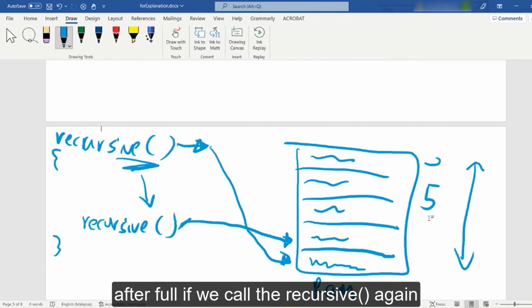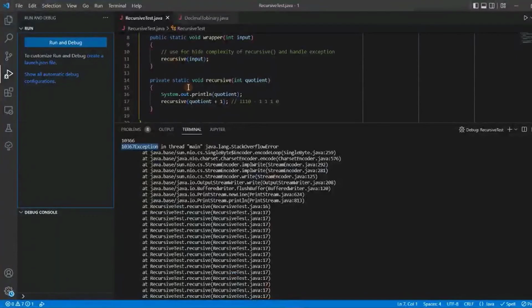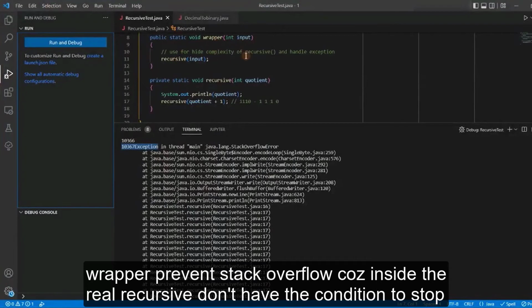What happens when this stack is full already? You get a stack overflow. That's just a very simple explanation of stack overflow. I hope this diagram is easier to visualize. When you write a recursive algorithm, it's important to have a wrapper to prevent exceptions.